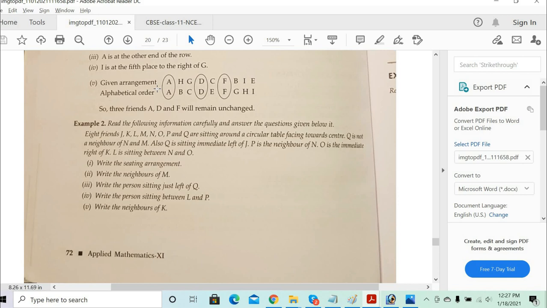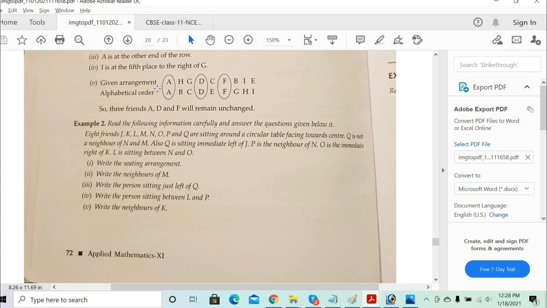It doesn't mean that N and M are together or Q is in between the N and M. It's just telling that Q and N cannot sit together, or Q and M cannot sit together. Clear? Okay, sir.